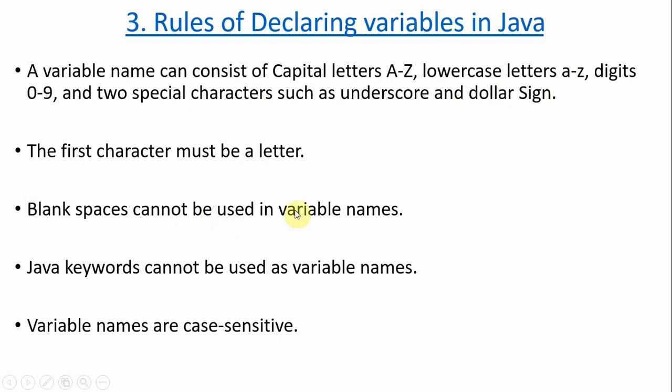Blank space cannot be used in between in variable names. For example, 'two special' has a space between two and special, so that is not allowed in variable names or identifier names. Java keywords cannot be used as variable names, and variable names are case sensitive. All these rules we have to follow while declaring variable names, similar to the identifier rules.